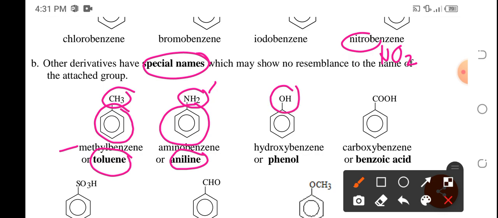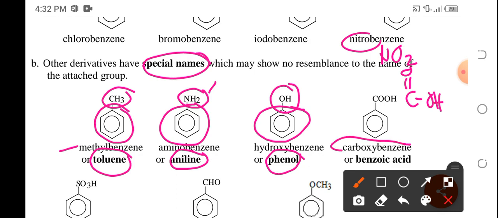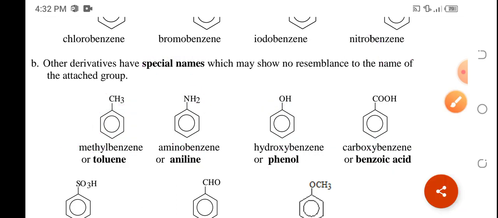This is hydroxy group, and this is the benzene ring. So this is hydroxybenzene. However, the special name is phenol. This is carboxy, COOH, or if you're going to expand this one, that is C double bond O, and then you have OH. So that's COOH. That is carboxybenzene. However, we are going to use benzoic acid. There's a space there. That's two words, benzoic acid.